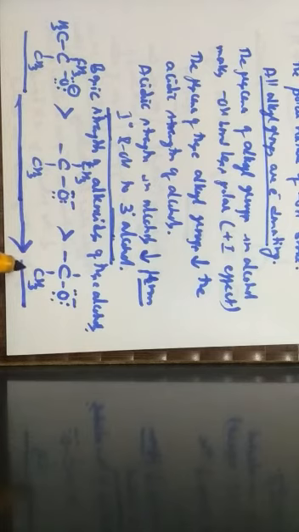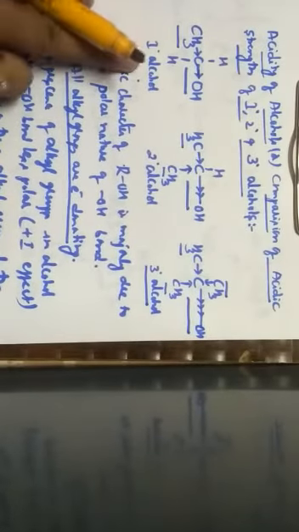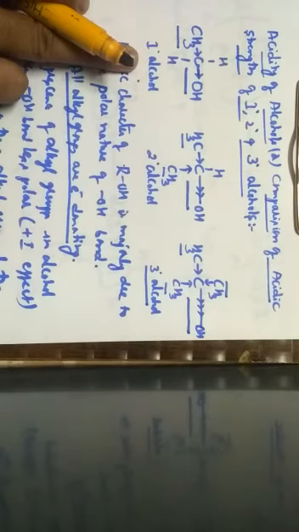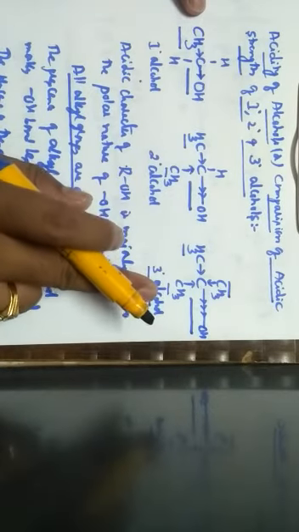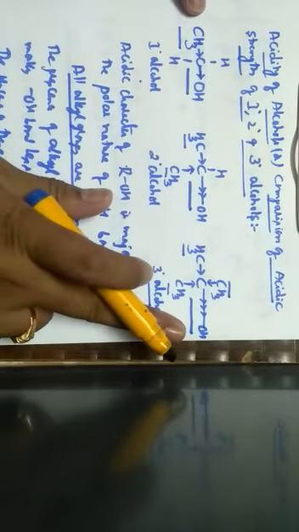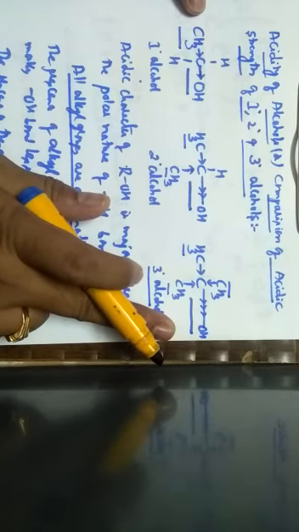So, when we compare the acidity of alcohols, primary alcohols are more acidic because of fewer electron-donating alkyl groups, whereas tertiary alcohols are least acidic due to the maximum number of electron-donating groups, which decrease the polarity of the OH bond.